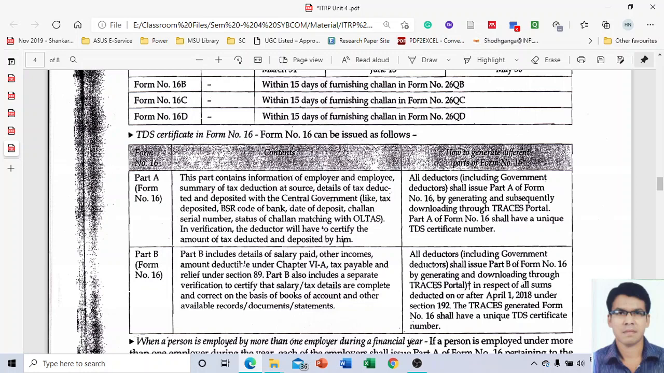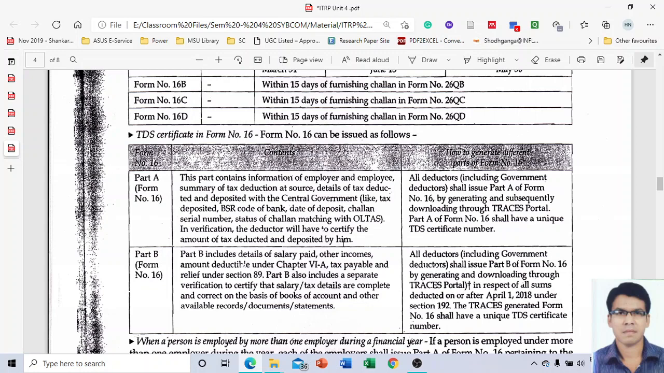In Part A of Form 16, it says that this part contains the following information: details of the employer and employee, summary of tax deduction at source, details of tax deducted and deposited with the central government, like TDS, tax deposited, BSR code of the bank, date of deposit, challan serial number, and status of challan matching with the OLTAS. In verification, the deductor will have to certify the amount of tax deducted and deposited by him. The last column says how to generate the different parts of Form number 16.